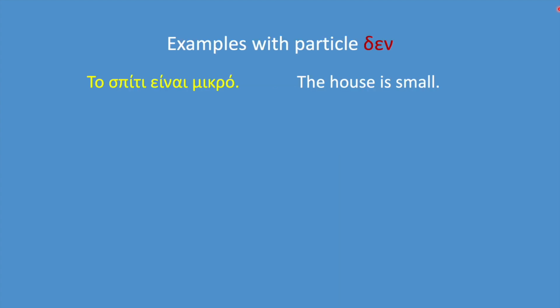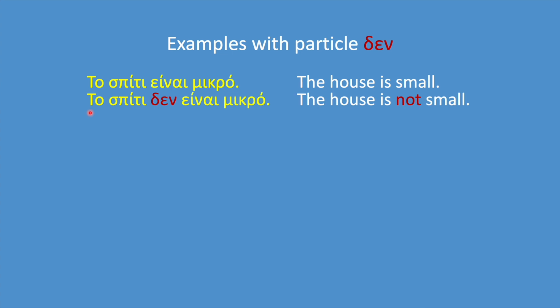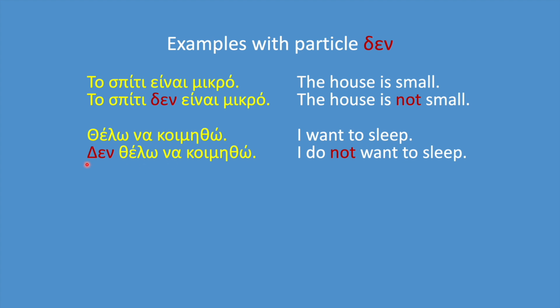Let's look at some examples with then. Το σπίτι είναι μικρό. The house is small. Now let's make this sentence negative. Το σπίτι δεν είναι μικρό. The house is not small. Another example. Θέλω να κοιμηθώ. I want to sleep. Let's make this negative. Δεν θέλω να κοιμηθώ. I do not want to sleep.